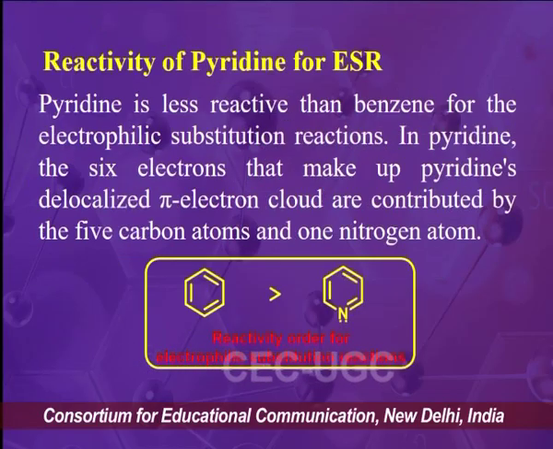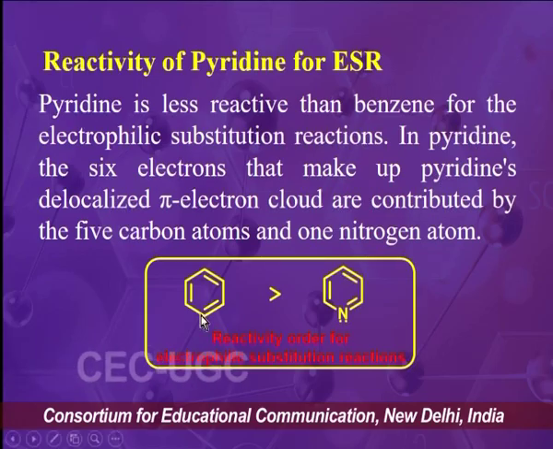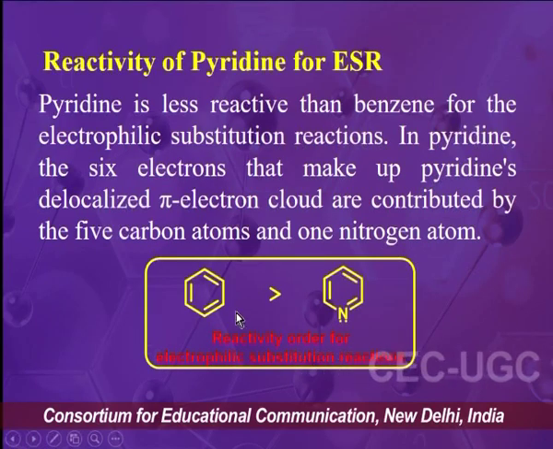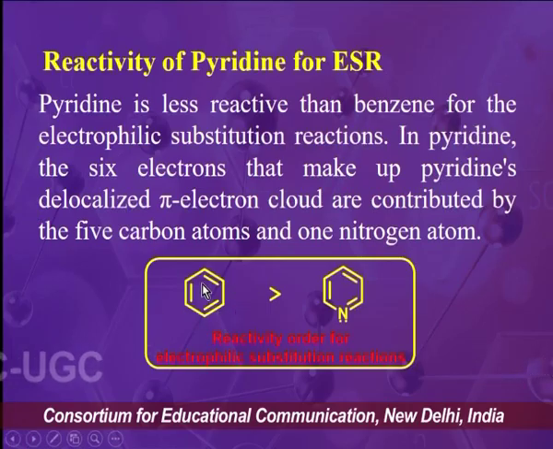Now, we will discuss the reactivity of pyridine for electrophilic substitution reaction. So, you can see the reactivity of pyridine is less as compared to the benzene molecule for the electrophilic substitution reaction.